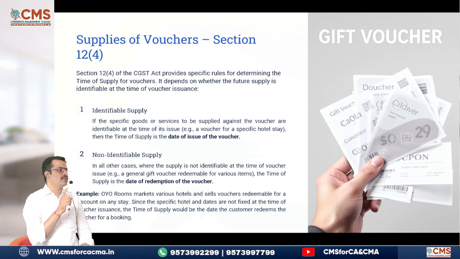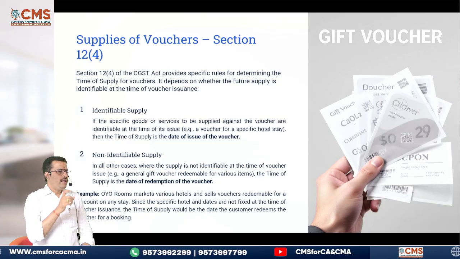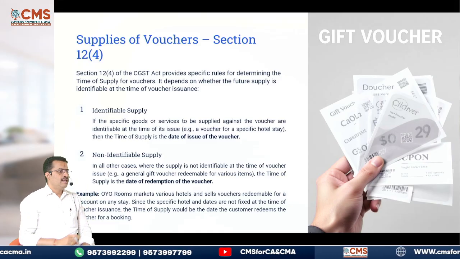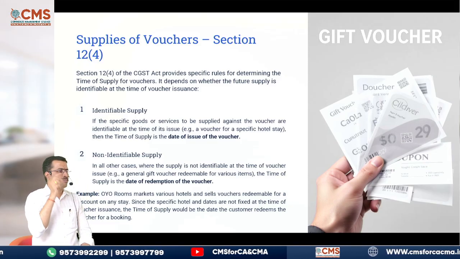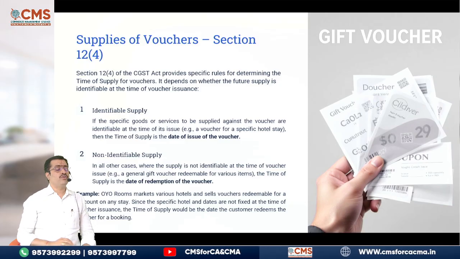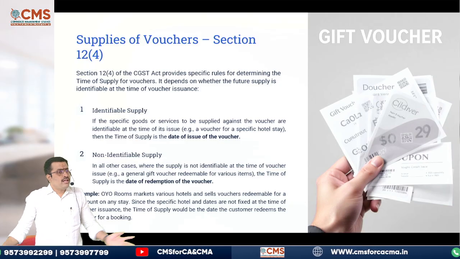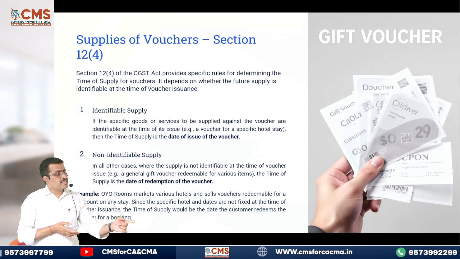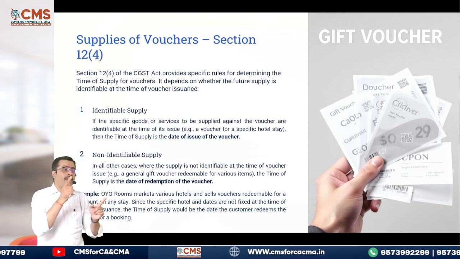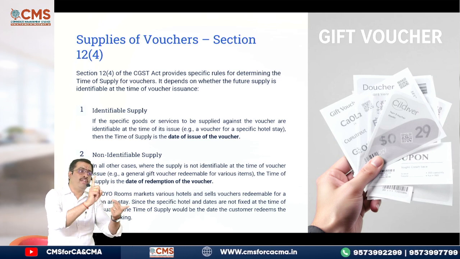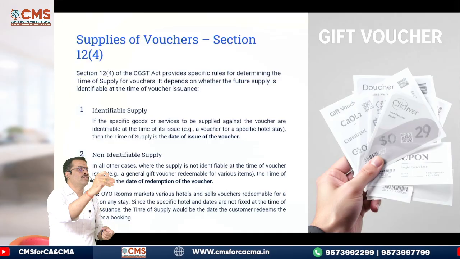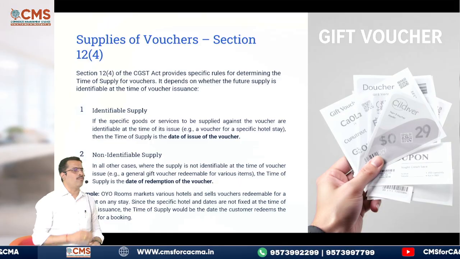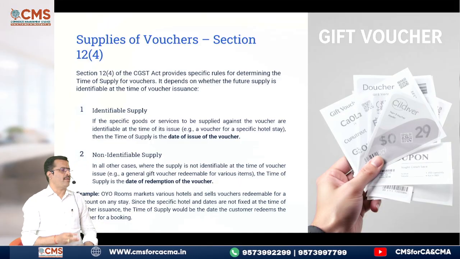When you get those vouchers, if you observed, some vouchers will specifically tell for this only you should use. Like if you get Lenskart vouchers only for buying the spectacles, he'll tell specifically. But if you get an Amazon voucher, you can use it for anything. That means supply is not identifiable. But in the first one, supply is identifiable. When supply is identifiable, you know it will be used only for that purpose. So date of issue of voucher only will be the time of supply. Because you already know the rate, no ma. That's why today itself will be the time of supply.